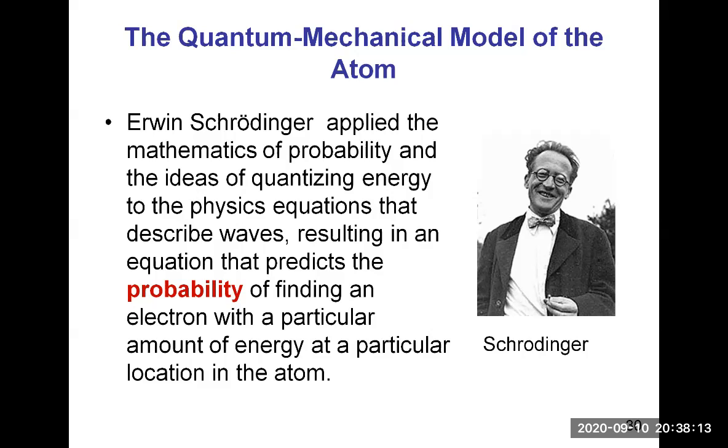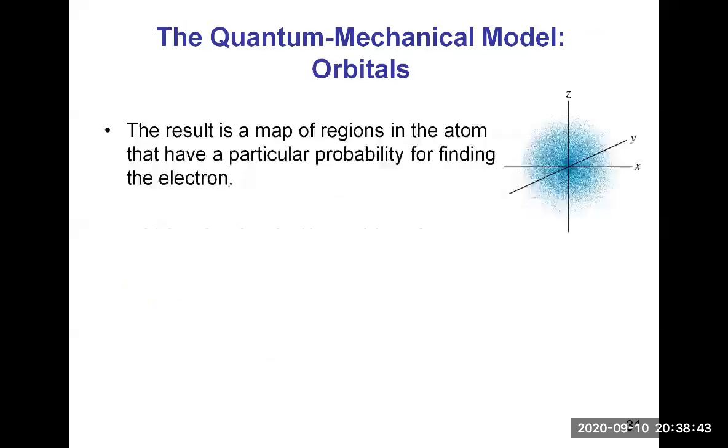It's thanks to Erwin Schrödinger, an Austrian scientist, who applied the mathematics of probability and the ideas of quantizing energy to the physics equations that describe waves, resulting in an equation that predicts the probability of finding an electron with a particular amount of energy at a particular location in the atom. So the result is a map of regions in the atom that have a particular probability of finding the electron.